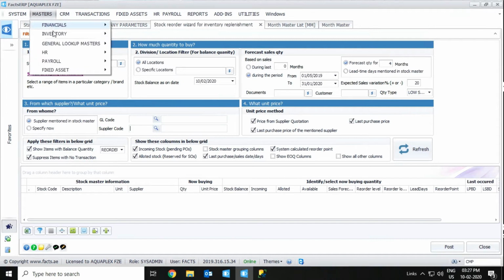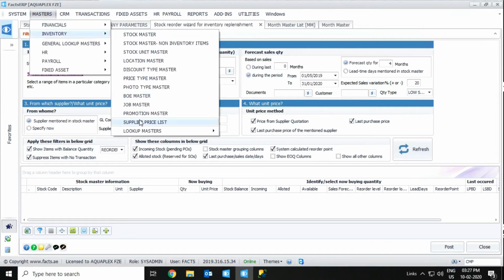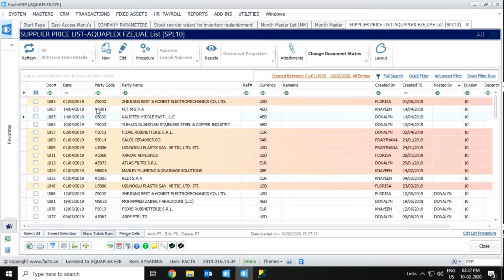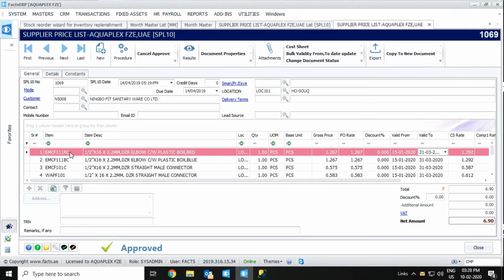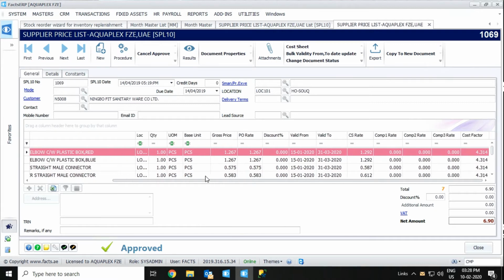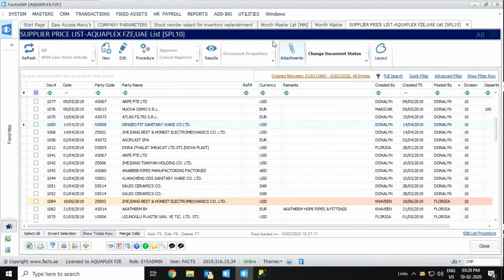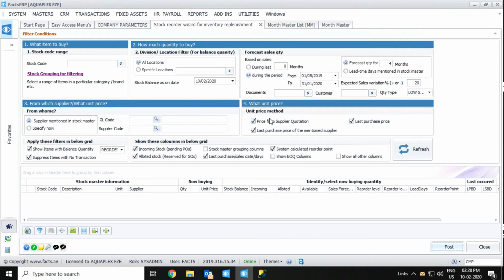We have a master for setting that. Inventory master, inventory, we have supplier price list. We can see all the supplier price list created in this document here. So, in this supplier price list, you can see item and item description, location, all we have, and PO rate. We have a column PO rate. From this column, system will pick the PO rate if the date is in between this period. That we have price from last price from the mentioned supplier. That is the option we have. These two options are not used for this client.